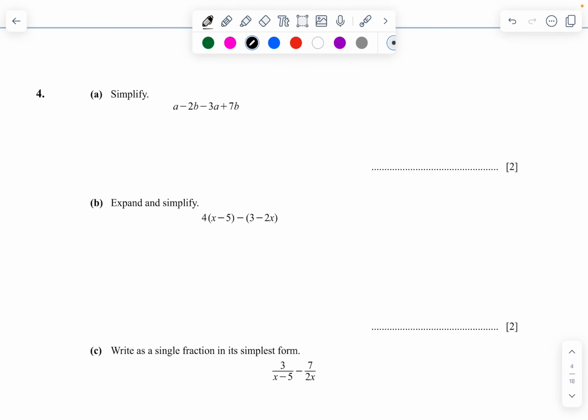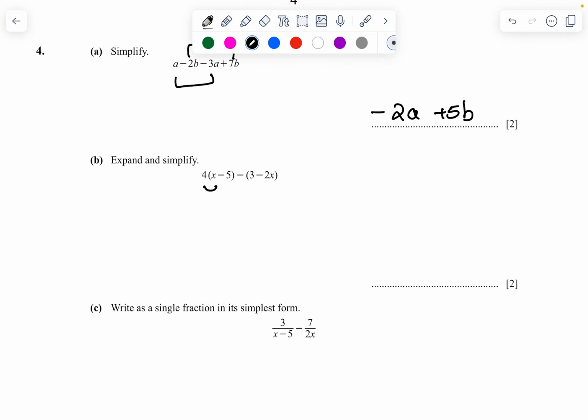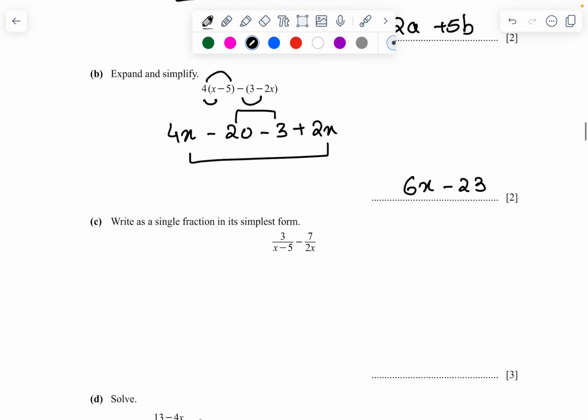Question number 4. Simplify. a minus 3a is minus 2a. 7b minus 2b is 5b. Like terms I need to add or subtract. Now 4 times x is 4x. 4 times negative 5 is negative 20. Negative 3 times negative x, negative times negative is plus, gives 2x. Now again 4x plus 2x is 6x. Minus 20 minus 3 is minus 23.